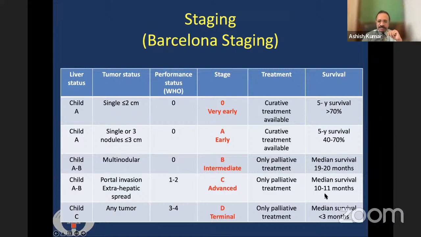In advanced stage, it is less than 1 year, and in terminal stage, less than 3 months. The treatment also depends on these stages. In very early or early stage, curative treatment for liver cancer is available. But for intermediate, advanced, and terminal stages, only palliative treatment is possible and curative treatment is not possible.